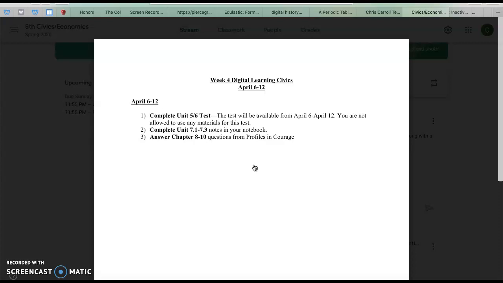It is comprised of multiple choice, and once you start it, you got to finish it at that time. You can't use any materials for this test. You do have a study guide that I put up, but you do not have to complete the study guide. You do not turn it in for extra credit or anything like that. I just gave it to you as a review for the test. I will caution you to take your time. It is a test that can trip you up if you're not careful. So make sure that you do study before you take it.